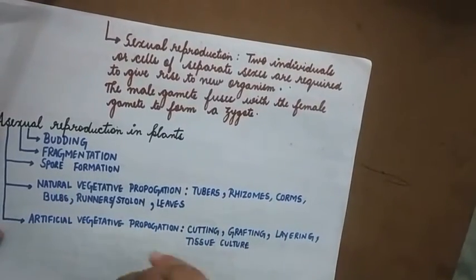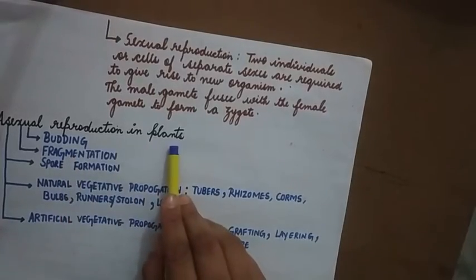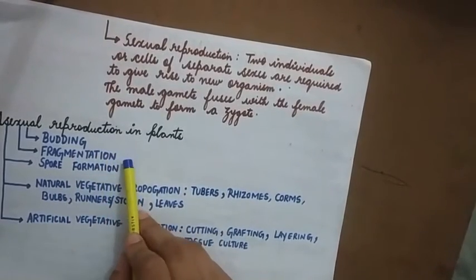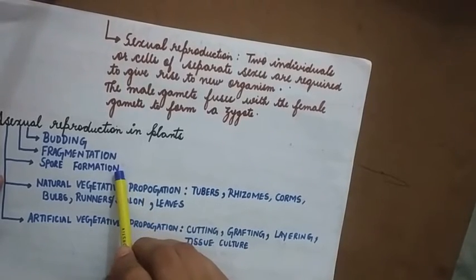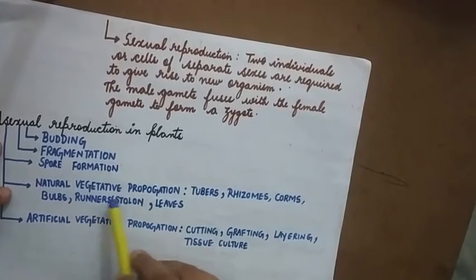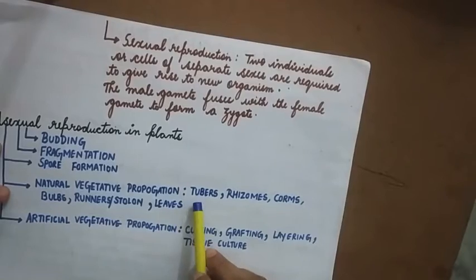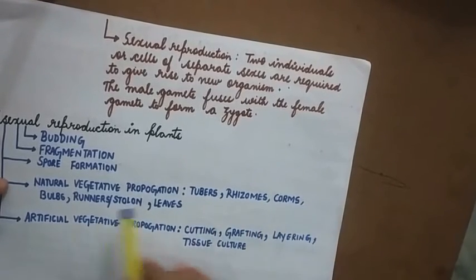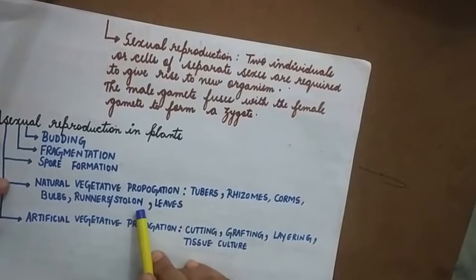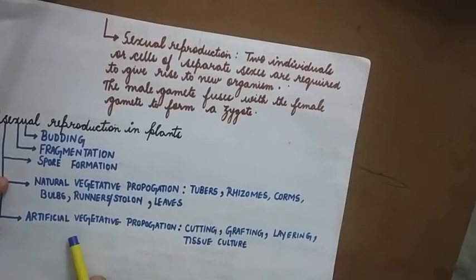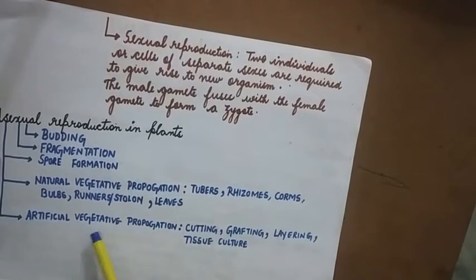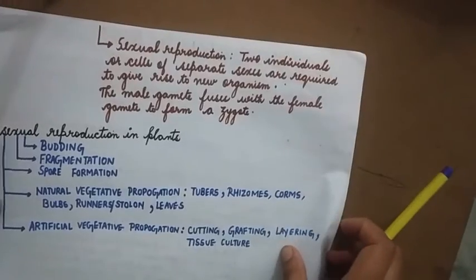Now asexual reproduction in plants is of several types: budding, fragmentation, spore formation. Natural vegetative propagation, under that we have tuber formation, rhizomes, corms, bulbs, runners or stolons, leaves. Artificial vegetative propagation: cutting, grafting, layering, tissue culture. All these I'll be discussing with you one by one.